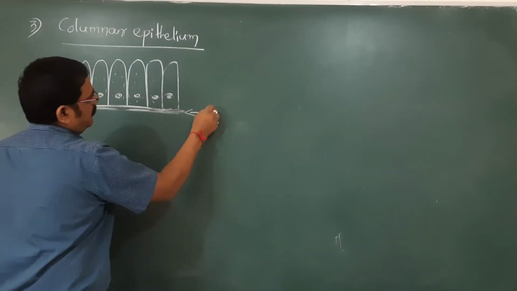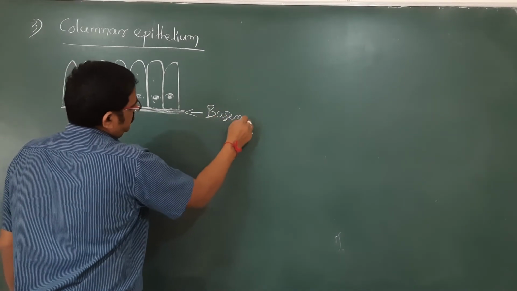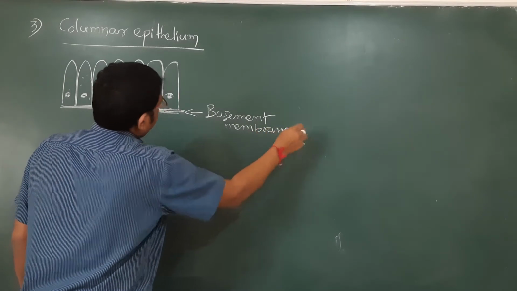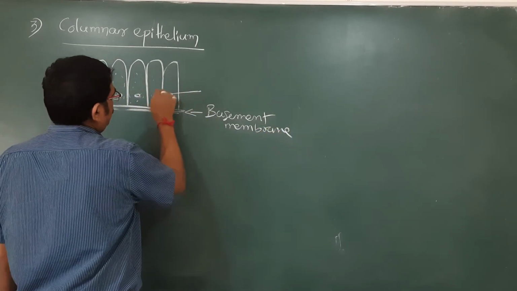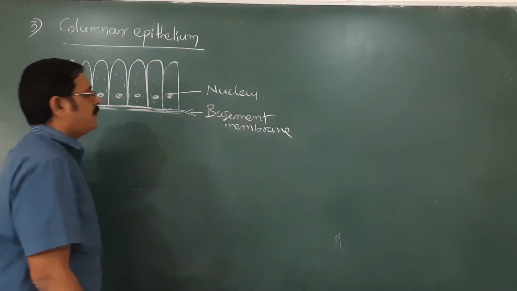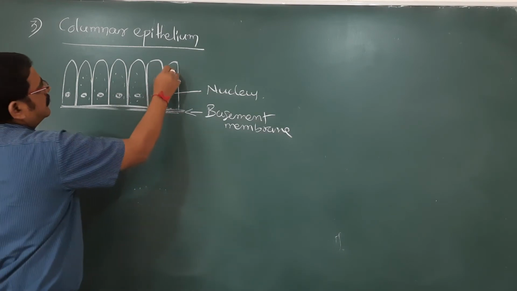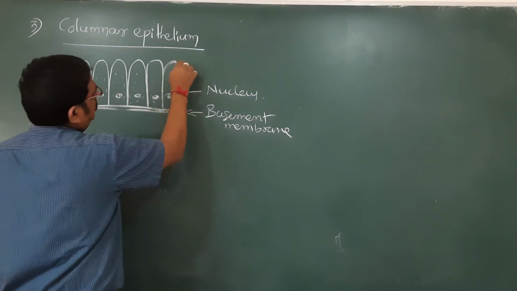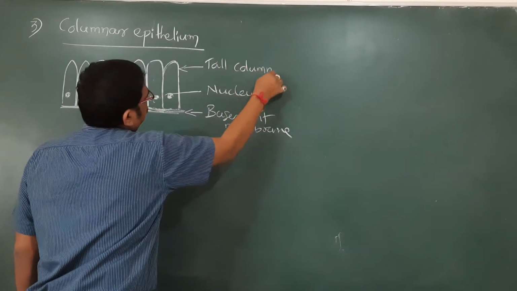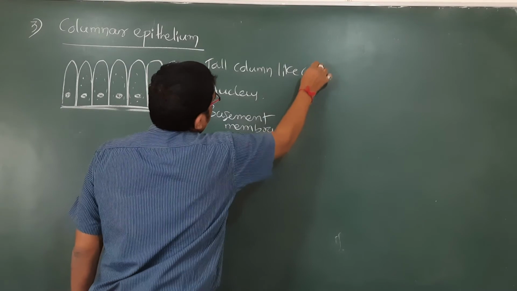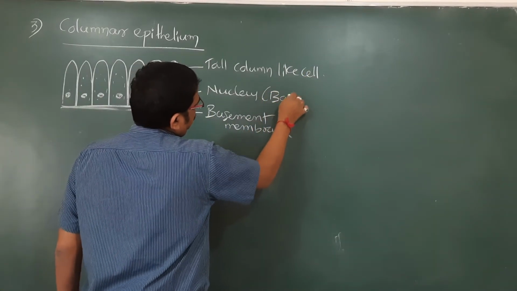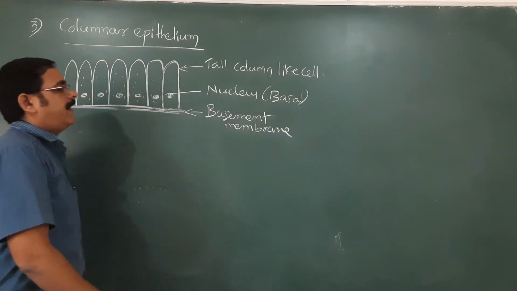So here the lower one, yes, we say basement membrane, and then these we can say is the nucleus. Single is nucleus, many are nuclei, and these are the tall column-like cells. Nucleus by nature is basal. Fine.